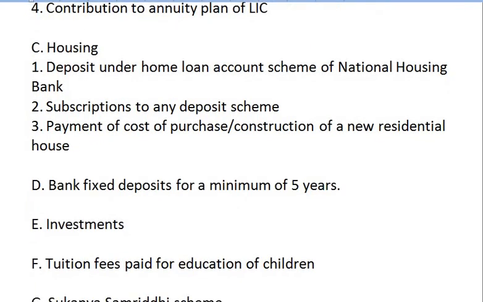Deposit under home loan account scheme of National Housing Bank. That means if the assessee has deposited in any scheme of a public sector company engaged in providing long-term finance for the purchase or construction of a residential house, then that deposit amount is eligible for deduction under section 80C.